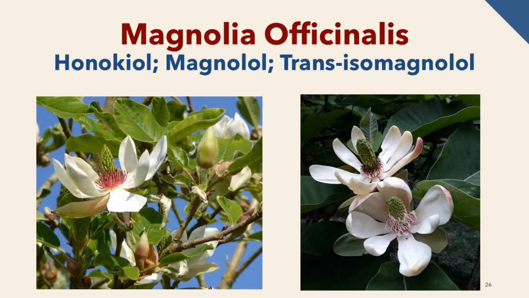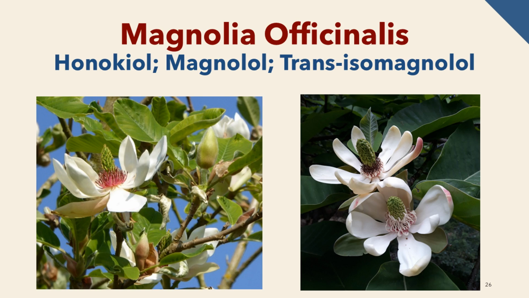The Magnolia officinalis plant is a large deciduous tree that stems from the mountains and valleys of China. Traditional Chinese practitioners use the bark of this species to alleviate phlegm and promote sleep. It contains several cannabinoids including: 1. Honokiol, which fully activates the CB1 receptor. 2. Magnolol behaves as a partial CB2 agonist, meaning it only slightly activates the site. 3. Trans-isomagnolol is another chemical present in the tree which activates a site called GPR55, a candidate for the designation of the CB3 receptor.